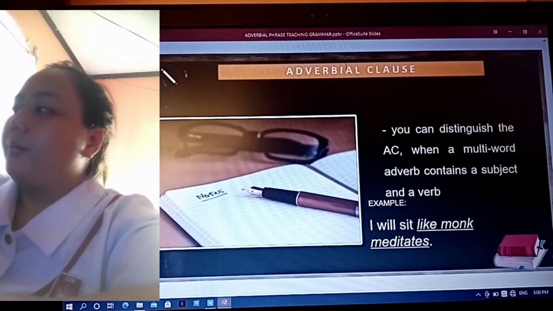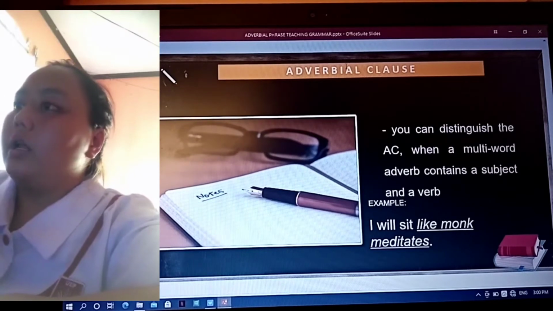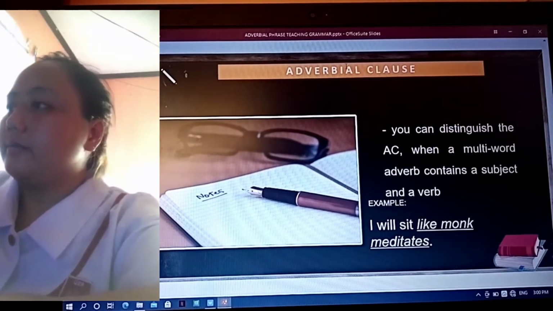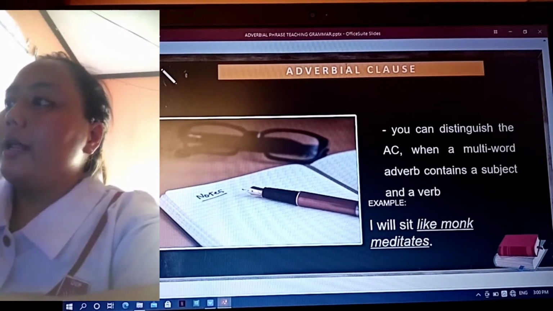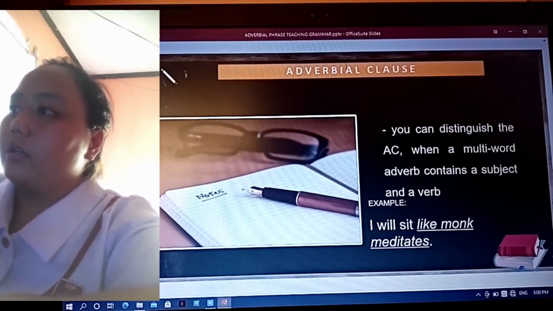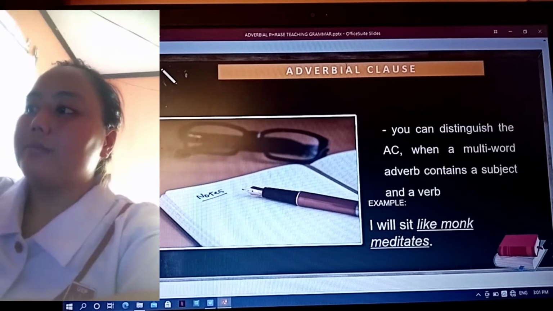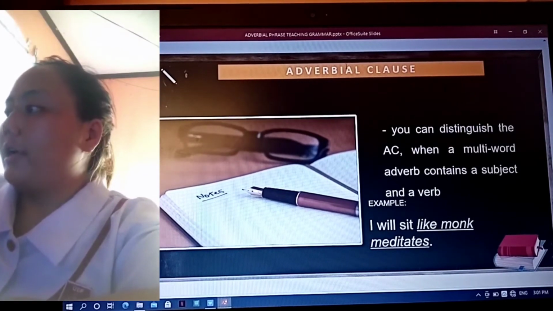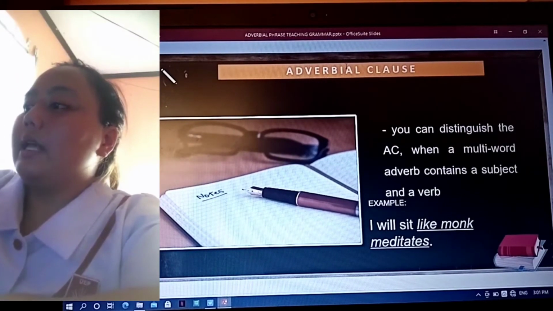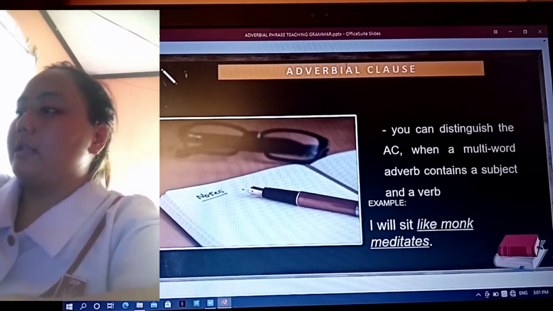Next, there is also what we call adverbial clause. You can distinguish the adverbial clause when a multi-word adverb contains a subject and a verb. For example, I will sit like a monk meditates.